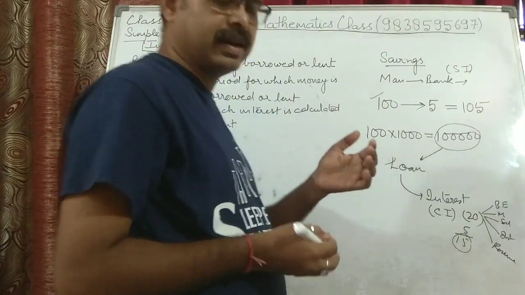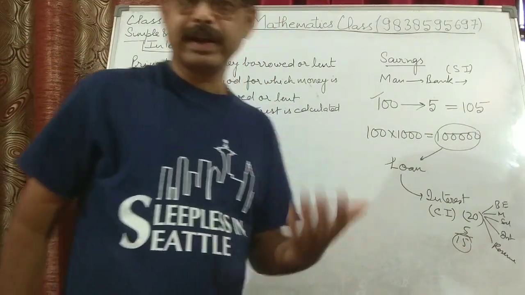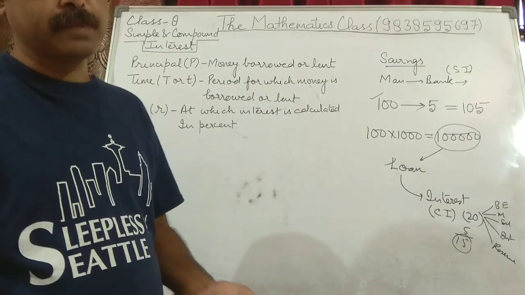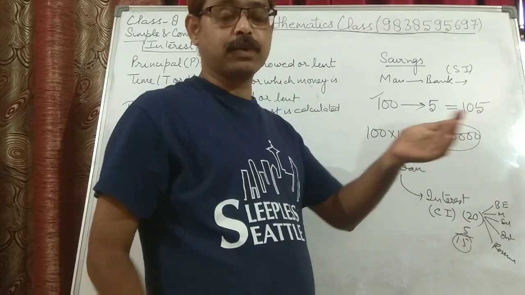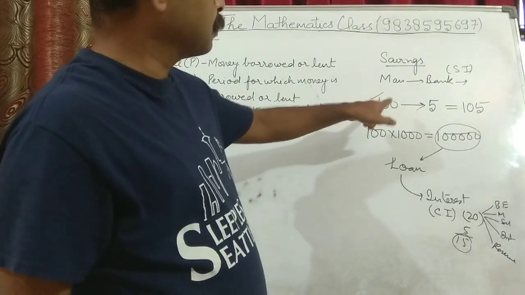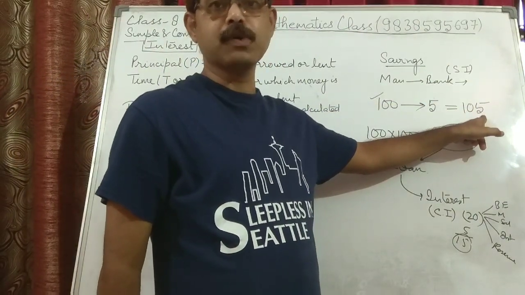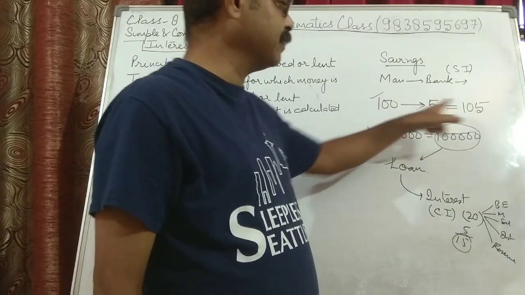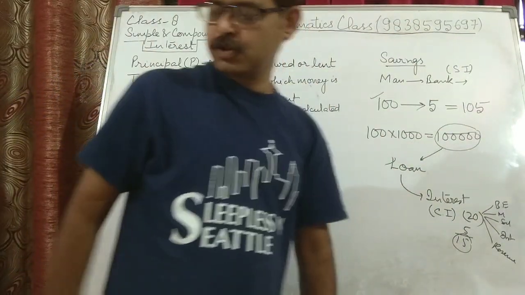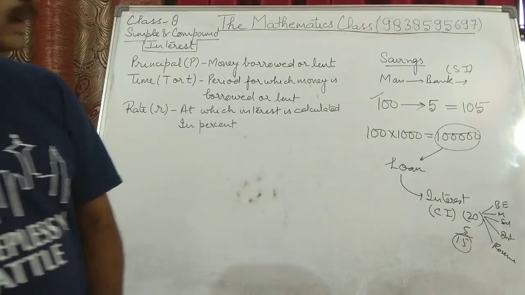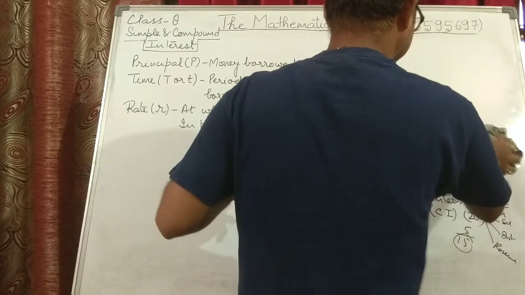So what is the interest of a common man? My interest is that if I am submitting 100 rupees to the bank for 1 year, I am getting 5 rupees more in return, which means my total amount is 105. Suppose it would have been 1000 rupees, then I will be getting 50 rupees more. Suppose it would be 10,500, and so on in that ratio. This was a general example. So I hope you understood the meaning of interest and how it is used in general life.